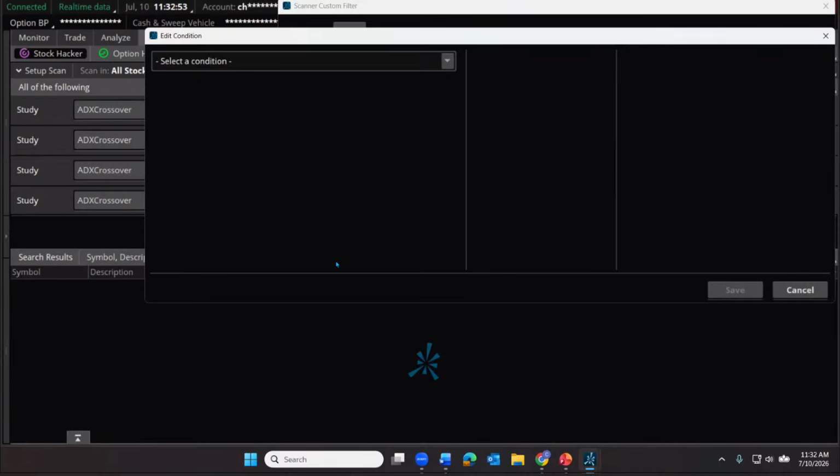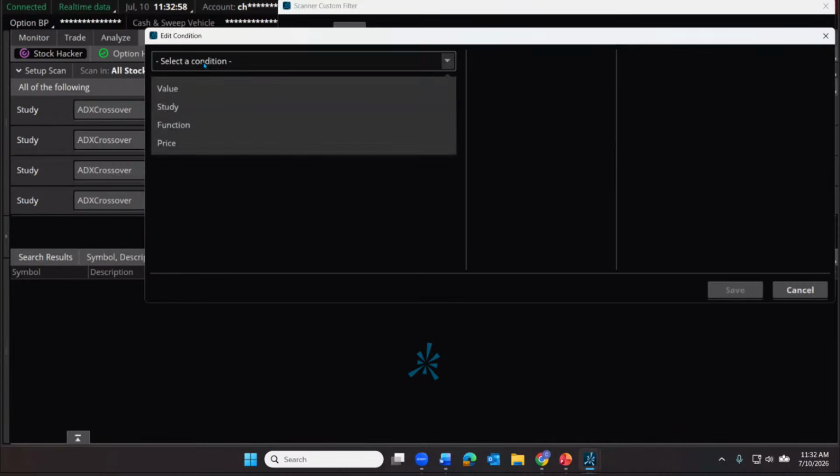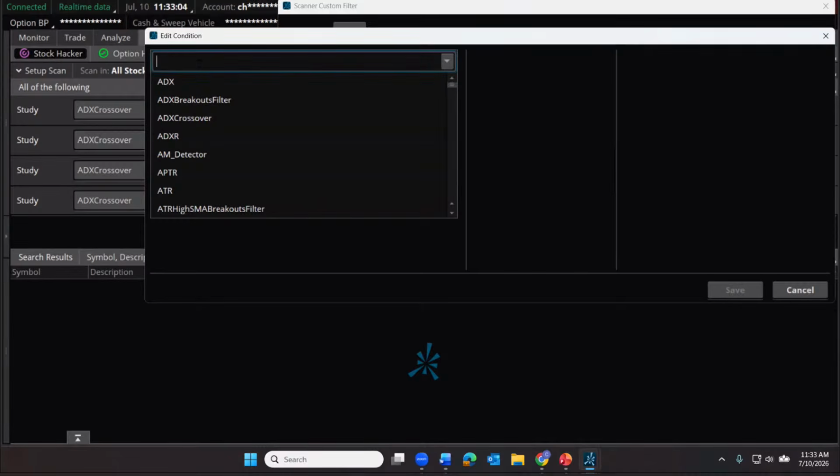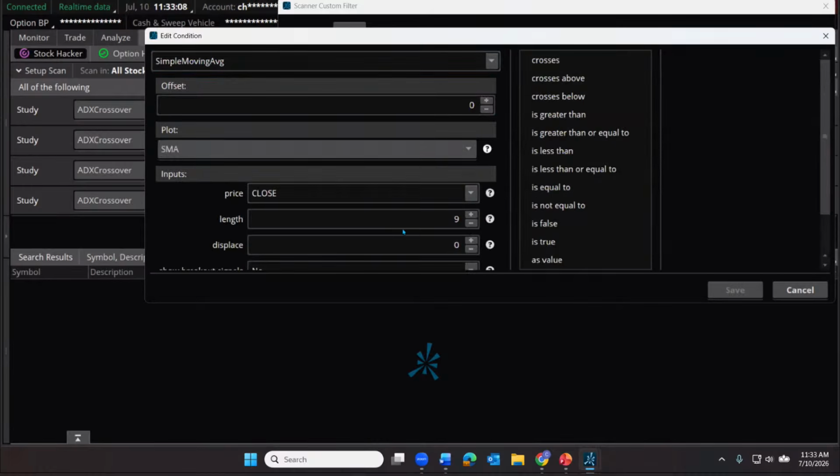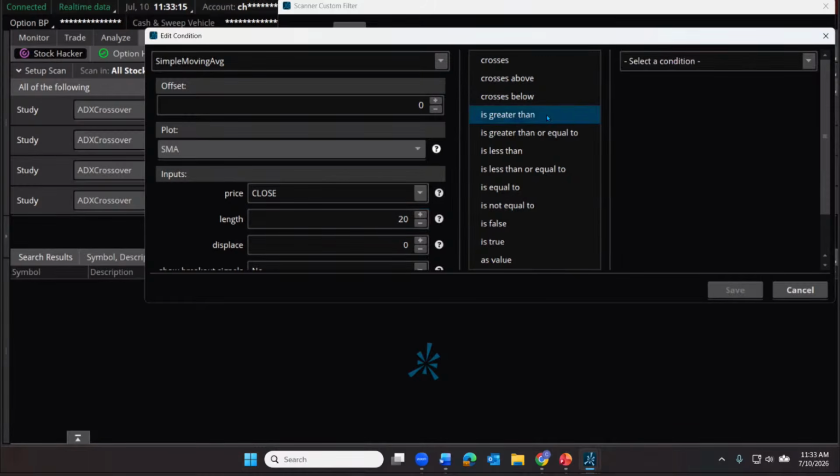So I'm going to use a combination of time frames to help with that. The first thing that we'll do is we're just telling the system, okay, we're looking at a study. Which study are we looking at? The simple moving average. Which simple moving average? The 20 period. Okay, what do we want from that 20 period? Well, we want that 20 period simple moving average to be higher now than it was sometime in the past.